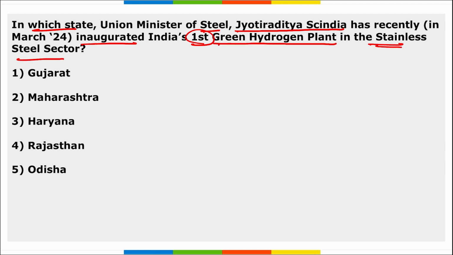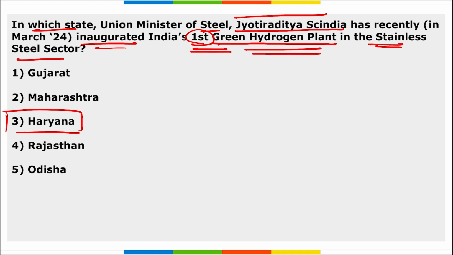Next, in which state has Union Minister of Steel Jyotiraditya Scindia recently inaugurated India's first green hydrogen plant in the stainless steel sector? So it is the state of Haryana, right? In Haryana, Jyotiraditya Scindia has recently inaugurated India's first green hydrogen plant in the stainless steel sector.